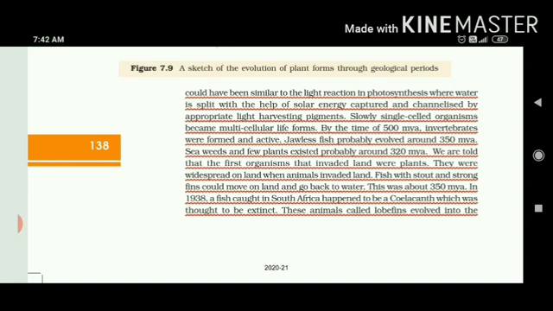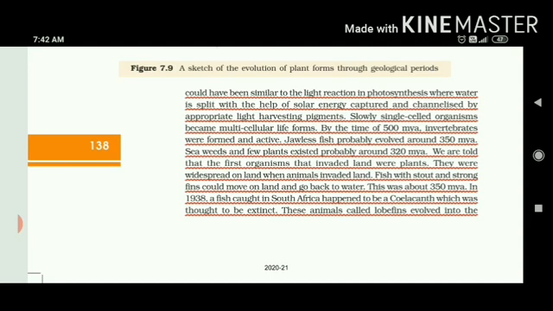were active. Then jawless fish probably evolved around 350 MYA. This you have to just remember for knowledge purposes. Then seaweeds and a few plants existed around 320 MYA, and the first organisms present on land were plants, because all the creatures that existed earlier on the earth were aquatic in nature. But as they came onto the terrestrial or land side, they were the plants. So they spread widely, and when animals invaded land, earlier there were plants.